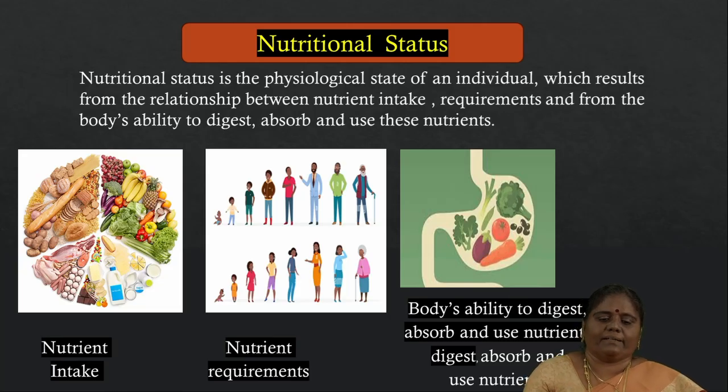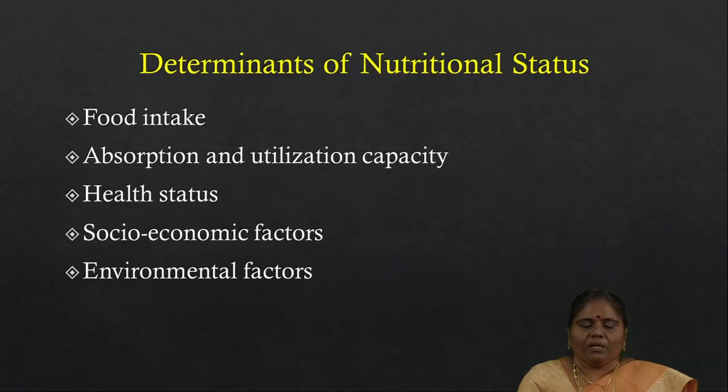It is the status of an individual which results from the relationship between nutrient intake, requirements, and the body's ability to digest, absorb and use digested nutrients. The nutritional status is determined by many factors. They are food intake, in the sense of how much food we are taking, what type of food we are taking and how many times we are taking, and then absorption and utilization capacities.